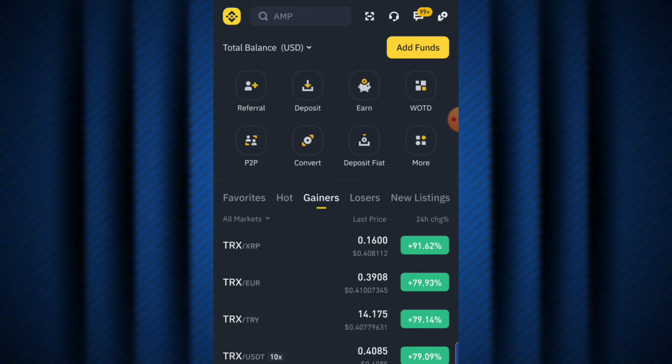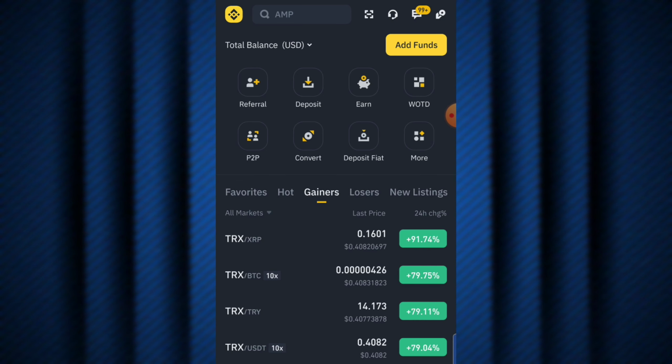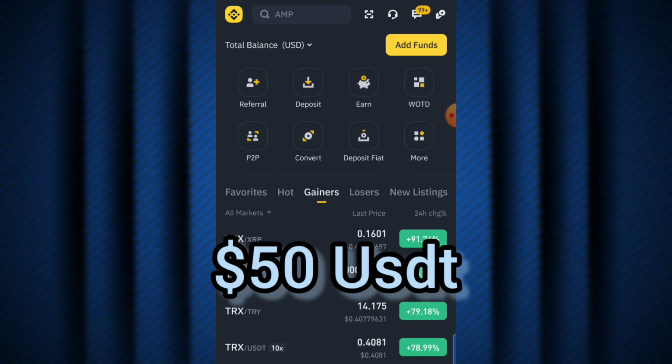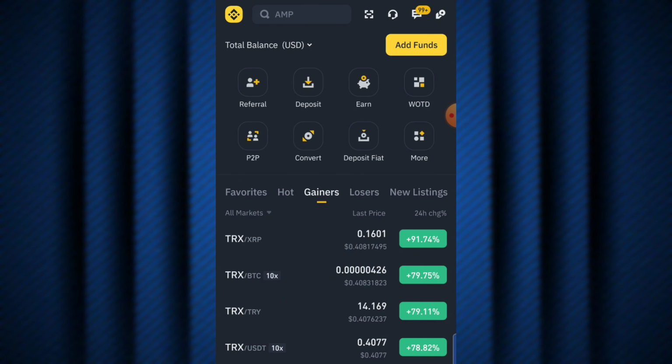So guys, as you can see right here, all those coins are currently spiking up at a very high percentage, and a lot of persons have no idea how to take advantage of these opportunities. All right. So guys, in this video today, I'll be showing you exactly how to make up to 50 USDT on a daily basis trading cryptocurrency on the Binance section. All right. So make sure to stick with me all through this video.